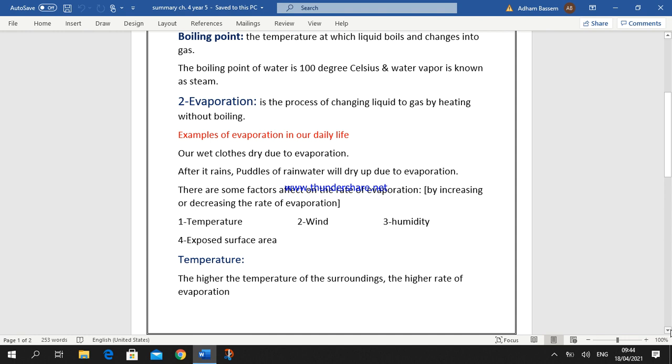Again, if both bowls have the same amount of water at the beginning, the water in bowl A changes from the liquid state to the gaseous state more quickly than in bowl B, as the temperature of the surroundings is higher. So, the general conclusion: the higher the temperature of the surroundings, the higher the rate of evaporation.